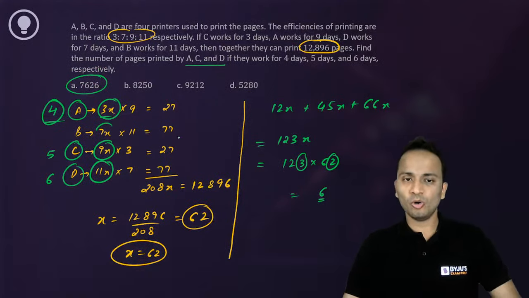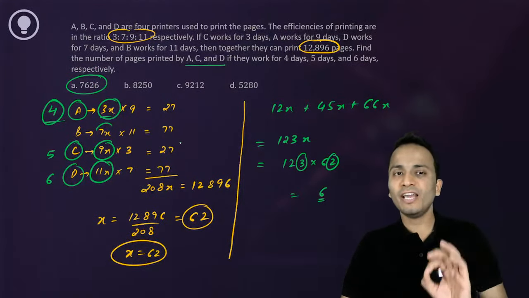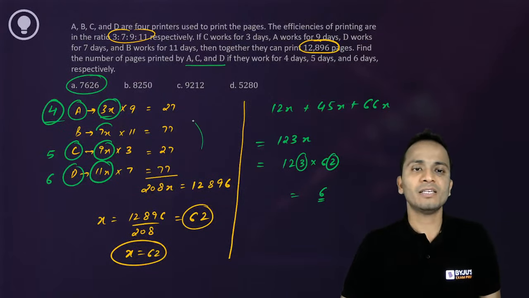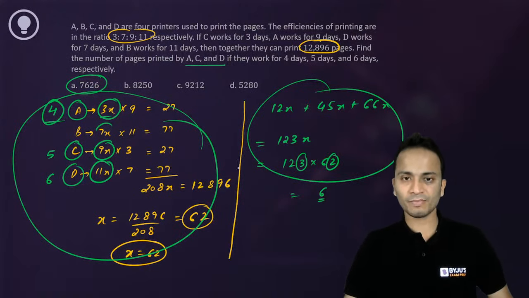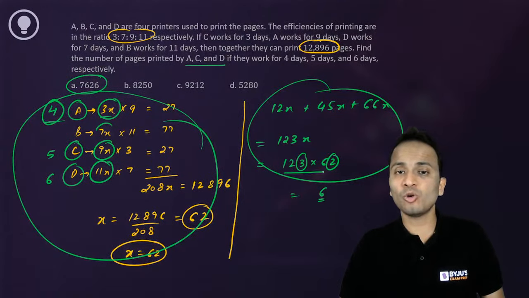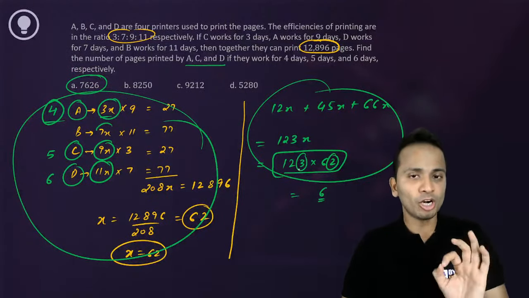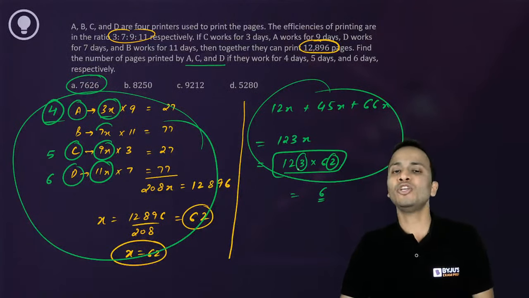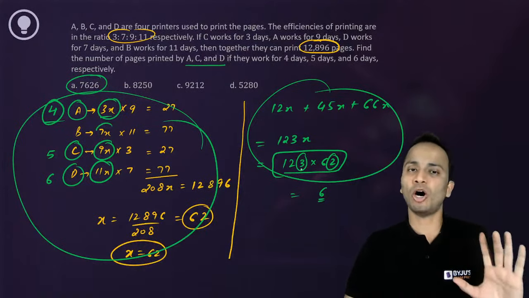This last technique can only be used if you are confident that you have not committed any mistake in the calculation. If there is a mistake in the previous calculations, the unit digit can also be wrong. So if you are confident that you have not committed any mistake, then you can use this technique of matching the unit digit with the options.